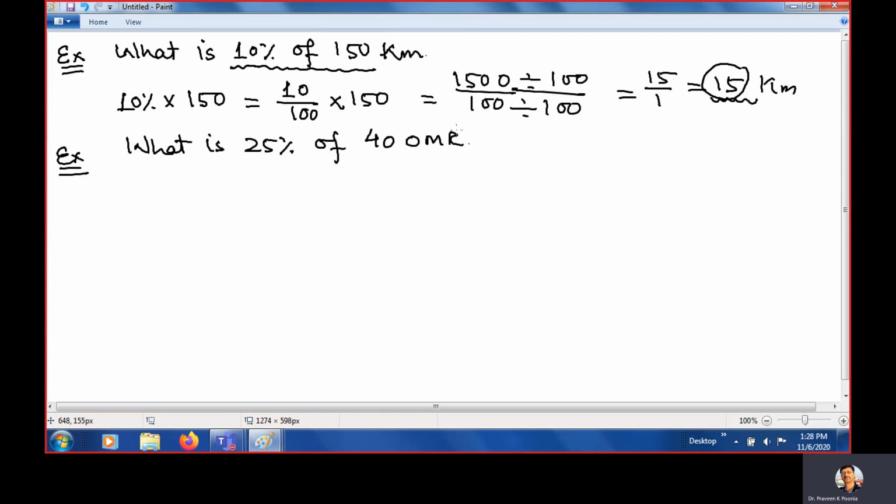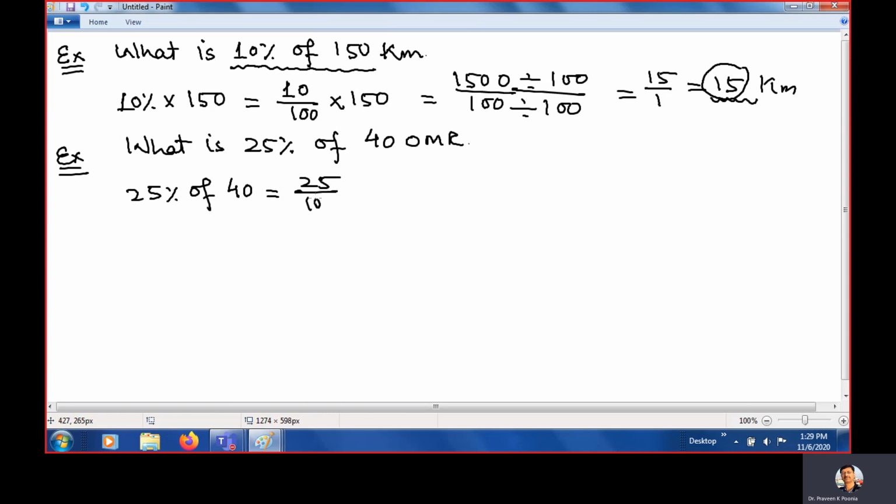Clear? Now you went to market, there is a wardrobe, the cost is 40 Riyal, but he is giving 25% discount. So how much less will I pay? So we need to understand it. So 25% of 40, it is how much?